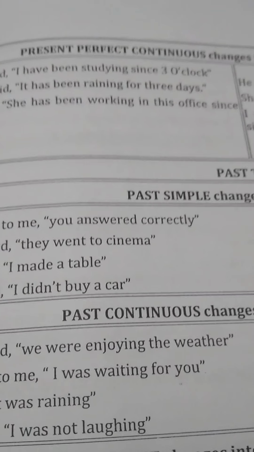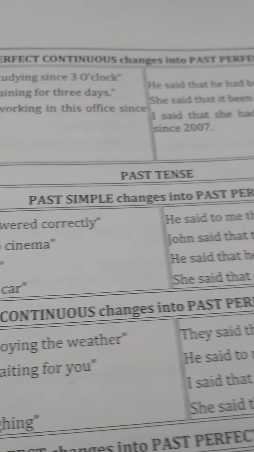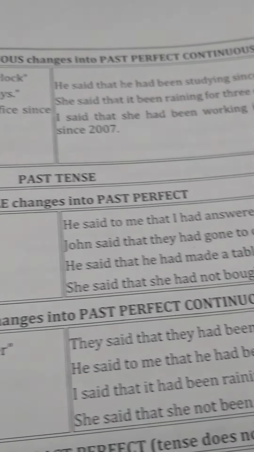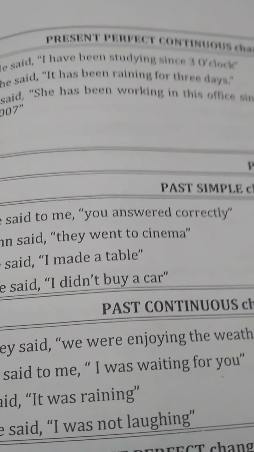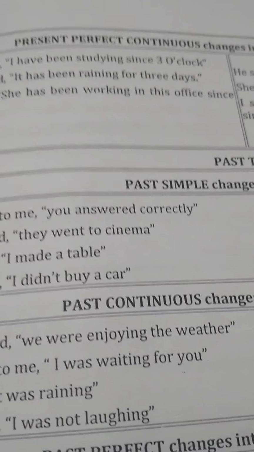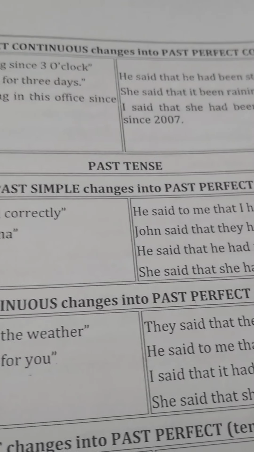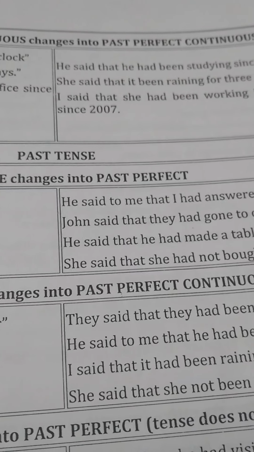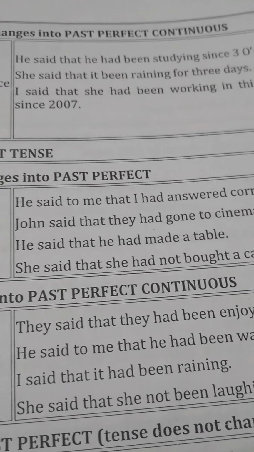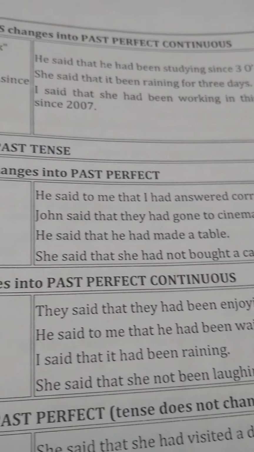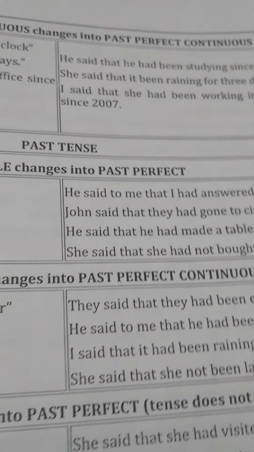Clear? Present perfect continuous changed into past perfect continuous tense. Example, first number: he said, "I have been studying since 3 o'clock." He said that he had been studying since 3 o'clock. So here it's converted into past perfect continuous tense.